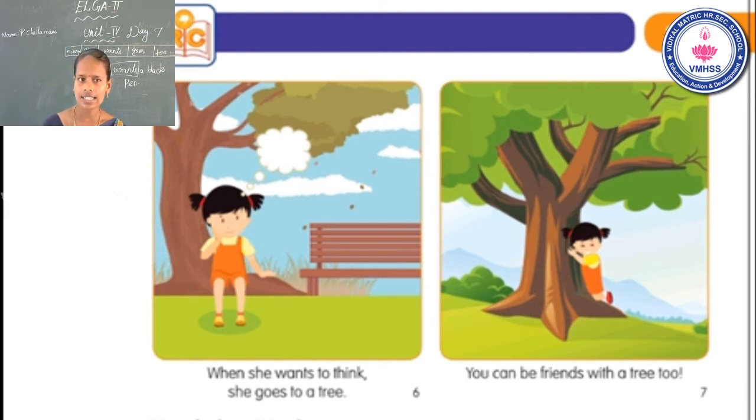Okay. Now ask one question. Listen carefully. When does Sujata go to a tree?